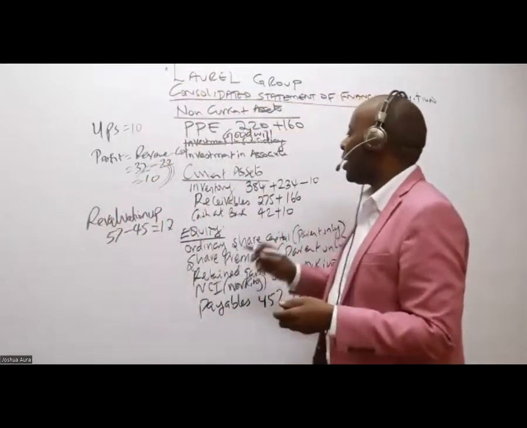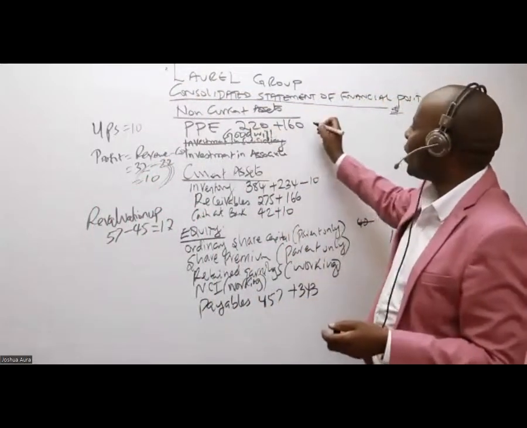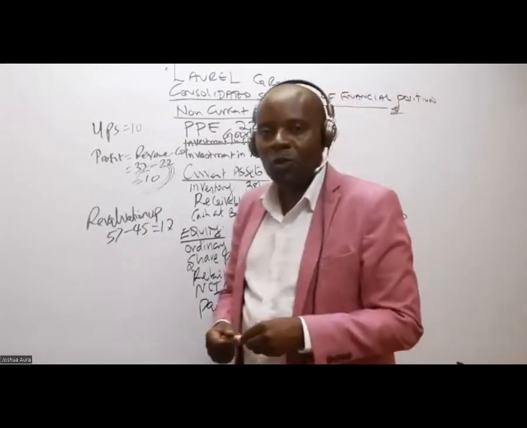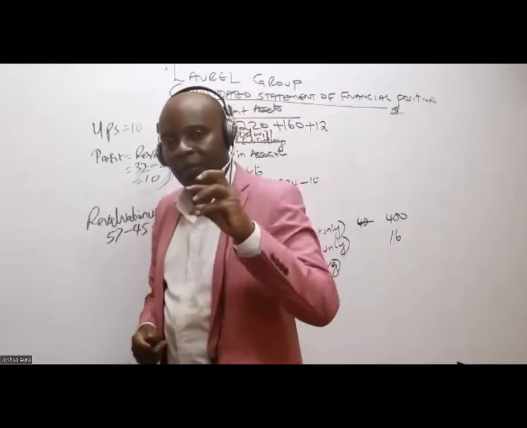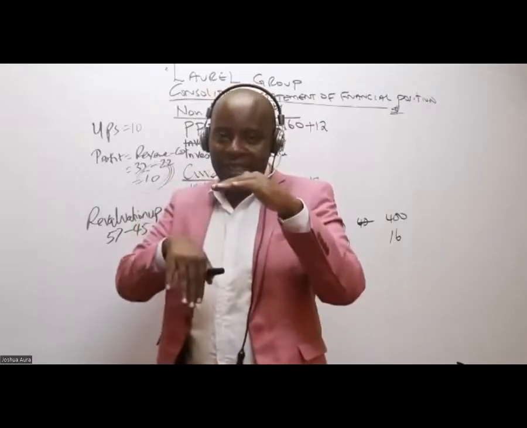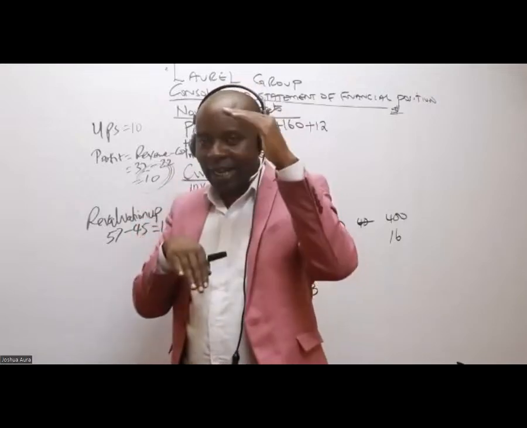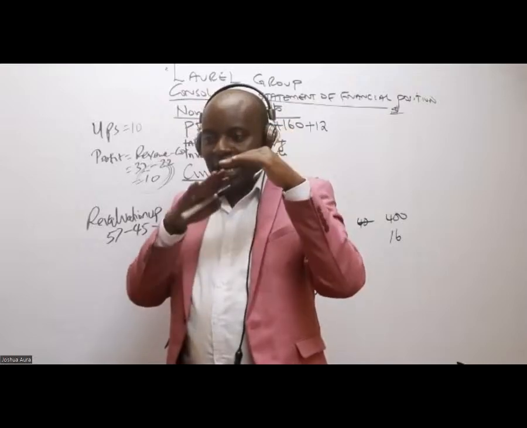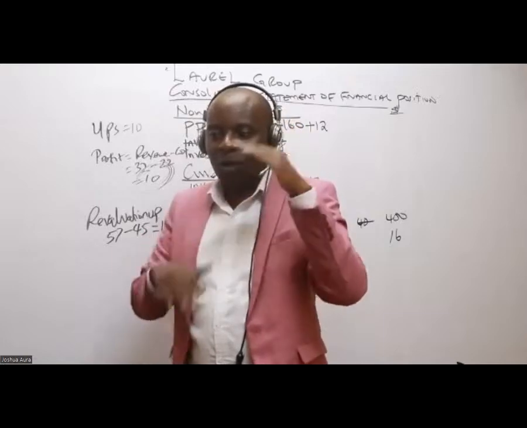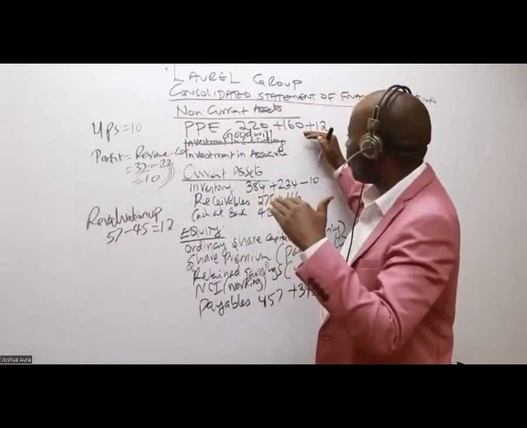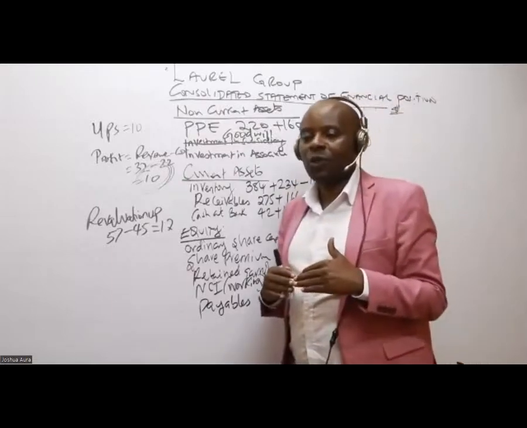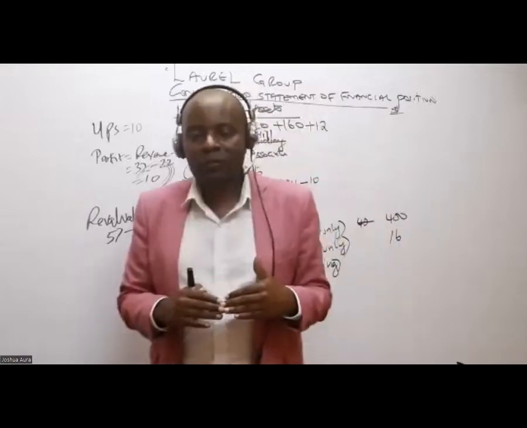So in the PPE, you say plus what here, somebody? Plus 12. In the PPE, you say plus 12. You increase the PPE by the revalued amount. If, for example, the fair value was less than the carrying amount, it would have been a revaluation downward. And if it's revaluation downward, what do you do? You subtract. If it was 12, I would have said minus 12.